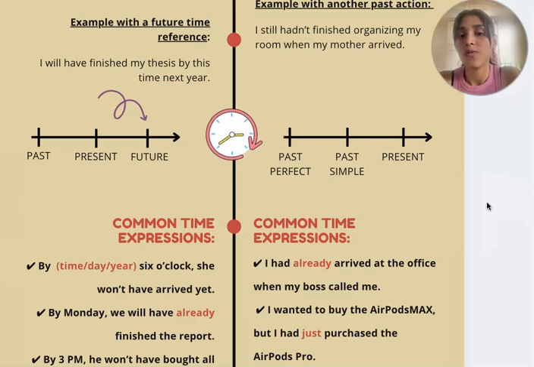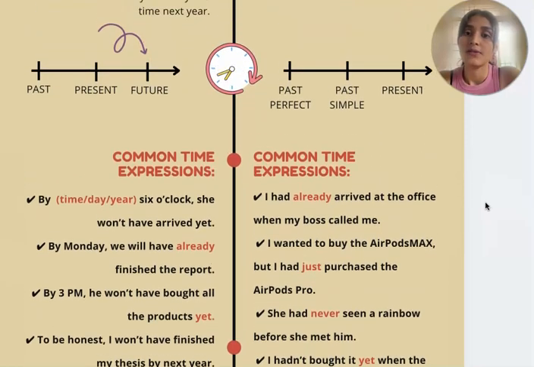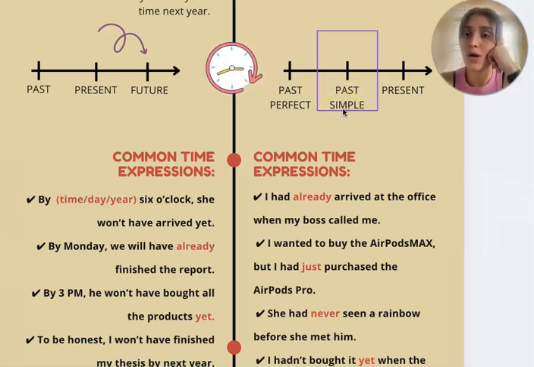specifically when we have two events that occur in different orders. For example, we use past perfect for the event that happened first, and then past simple for another event that happened then.